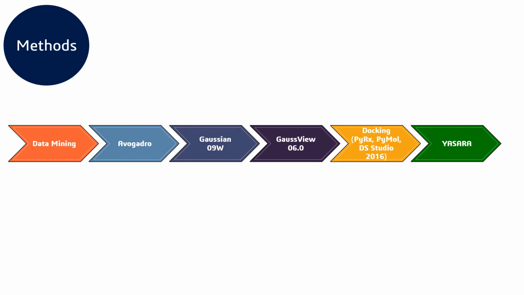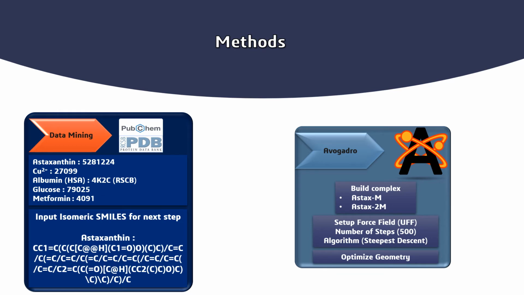use Avogadro and also Gaussian 09, Gauss View 6.0, and also docking with PyRx, Discovery Studio 2016, and it ends with YASARA. And for data mining, we got it from two resources. At first is PubChem, and the second is PDB or Protein Data Bank.